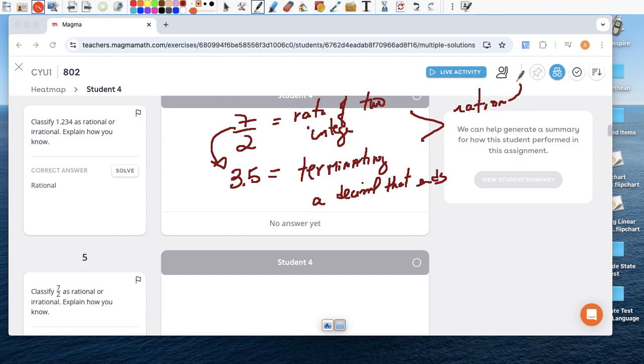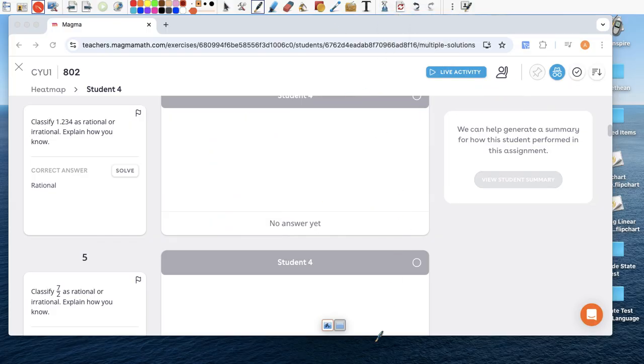All right, and 3.5, again, can I take 3.5 and write it as a ratio of two integers? Yeah. Where's the place value of the 5? It's in the tenths, so we can write 35 over 10. If you can simplify this, divide the top by 5, which gives you 7. Divide the bottom by 5, which gives you 2. Look, it's the same. So we know it's rational.